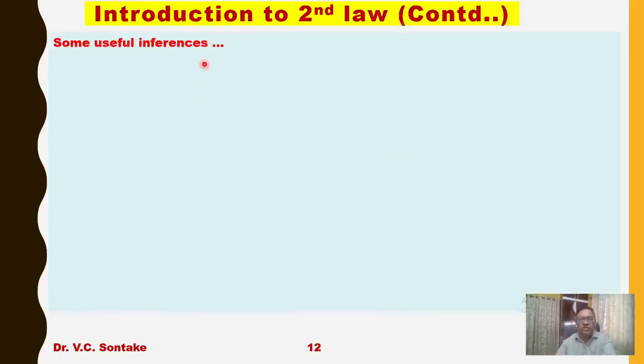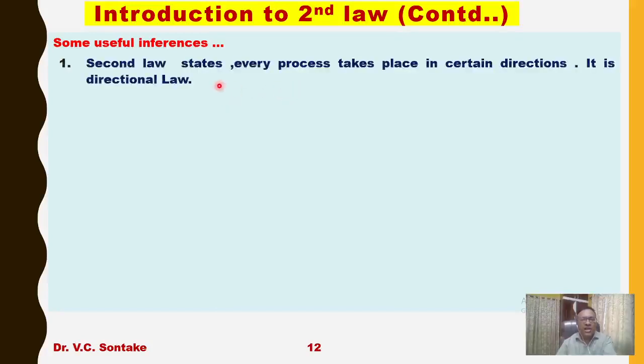So some of the useful inferences I would like to have about the second law of thermodynamics. The second law states every process takes place in certain directions. It is a directional law. Now the second law tells us it is not that just because energy conversion is taking place and the first law is being satisfied, all processes will take place. No. It tells about the occurrence of the process in certain directions and not in the reverse direction. So it is a directional law.